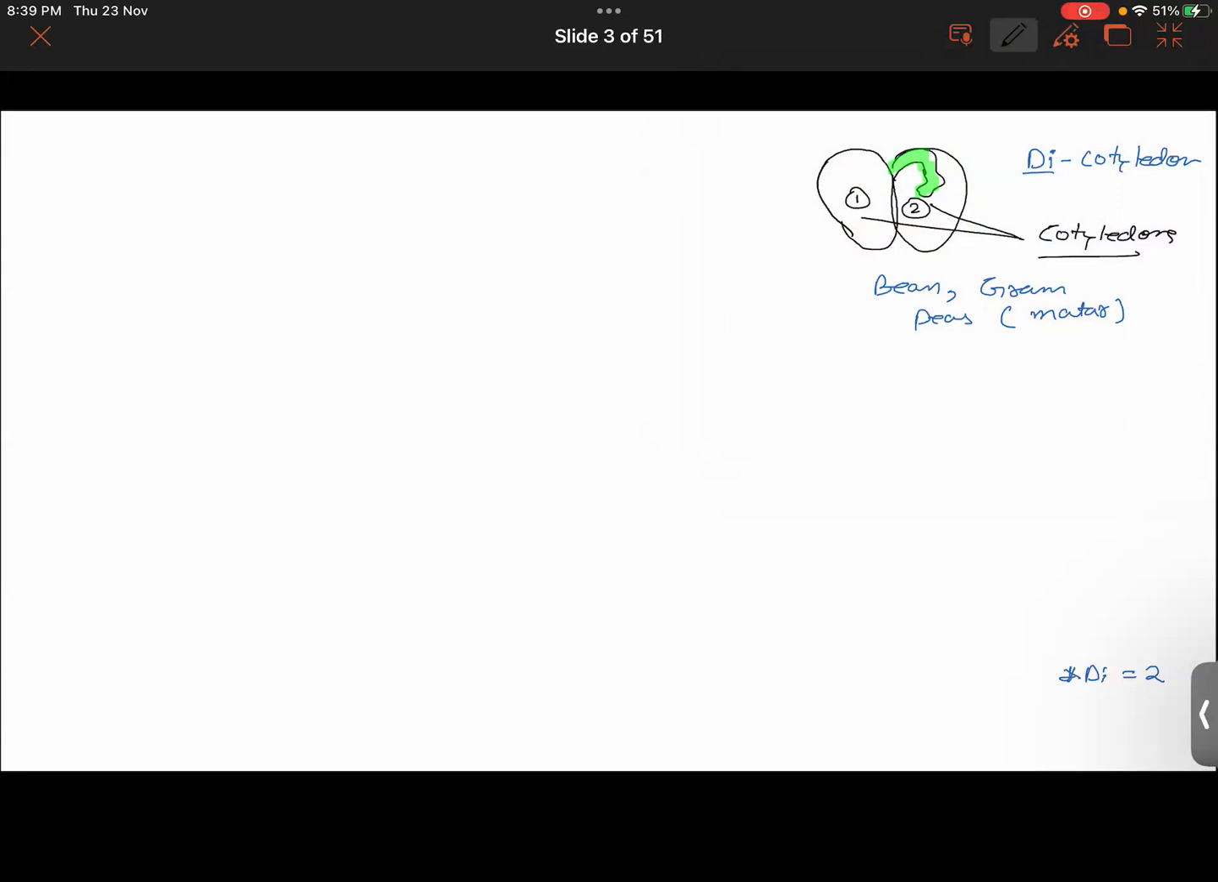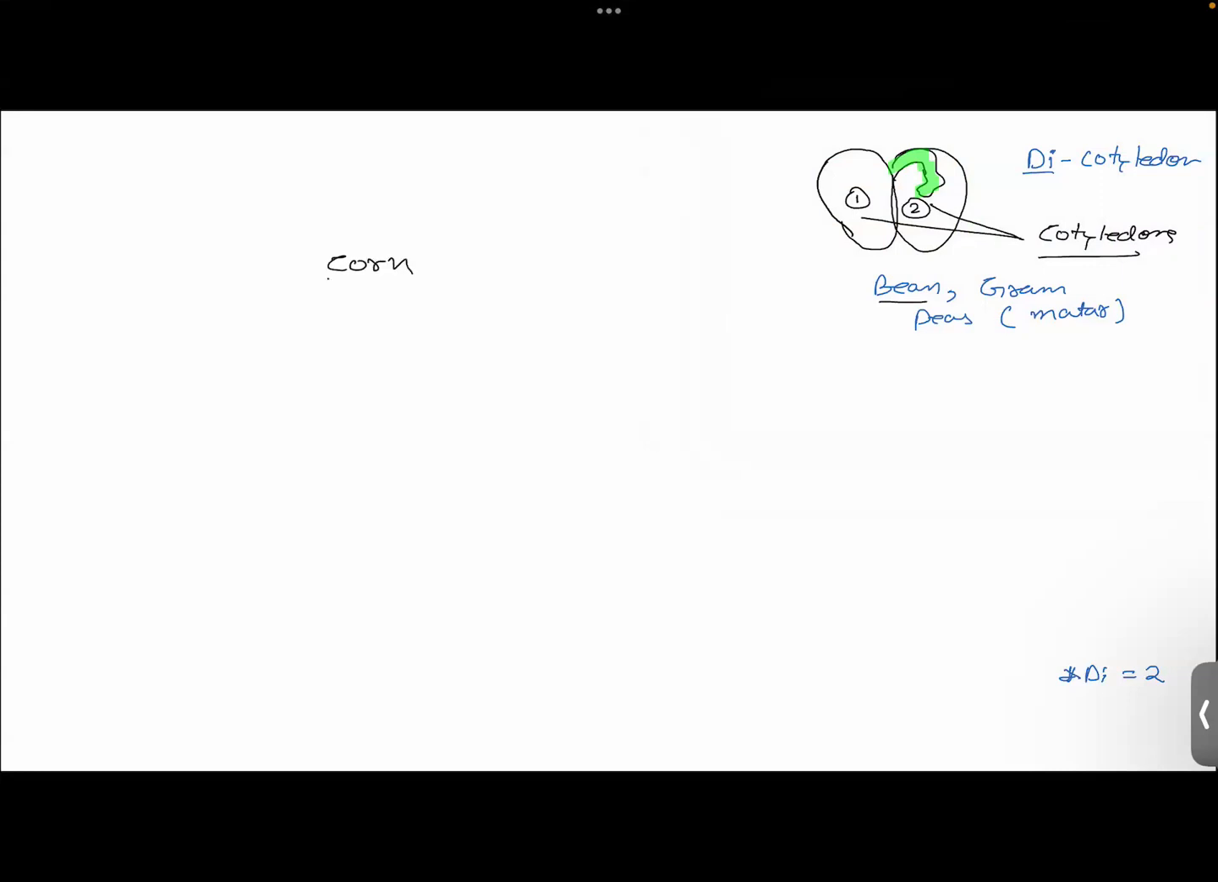Yes, sir. These are examples of plants whose seeds have two cotyledons. Each part is called a cotyledon. Then you have seeds like rice, or corn, that is maize. Its seeds somewhat look like this. This is how corn basically looks.